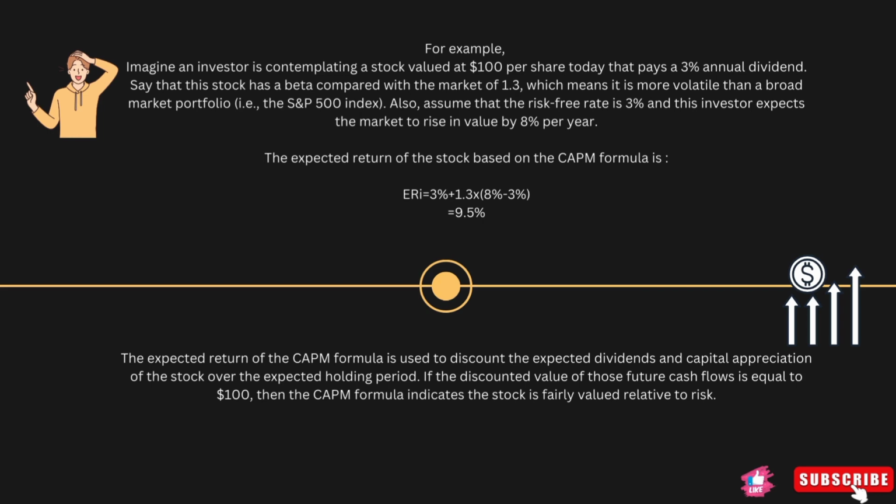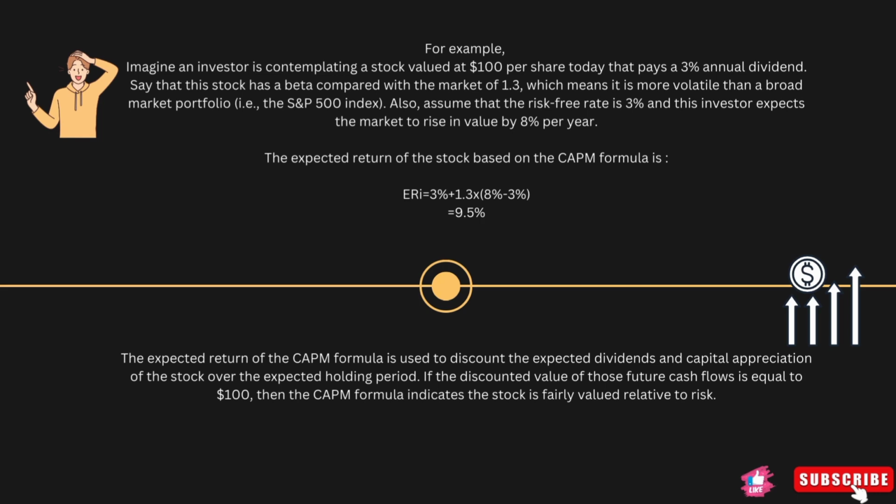Given the stock price is $100 per share, RF is the risk-free rate which has been given, which is 3%, the expected return from the market is 8%, and the beta of the potential investment is 1.3, which has been given. Here, putting values in the formula, we get the answer: the expected return from that particular investment is 9.5%.